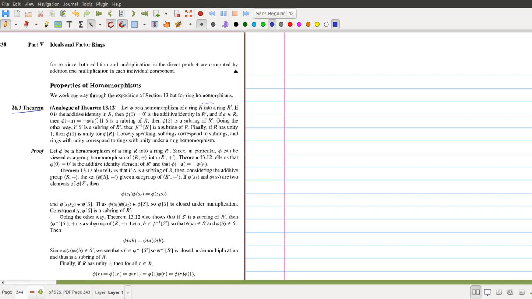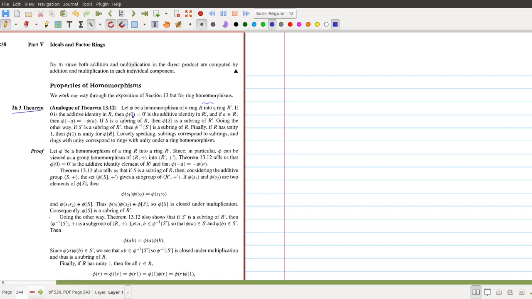If 0 is the additive identity in R, then phi of 0 is 0 prime. This 0 stands for the additive identity of the first ring, and the 0 prime stands for the identity element of the second ring. This statement is analogous to the statement that a homomorphism maps the identity of the group to the identity of the other group, say phi of e is equal to e prime. So the same result holds for rings as well.